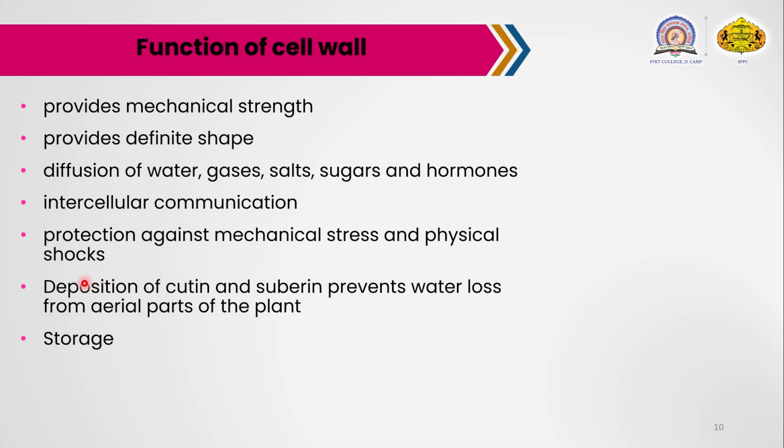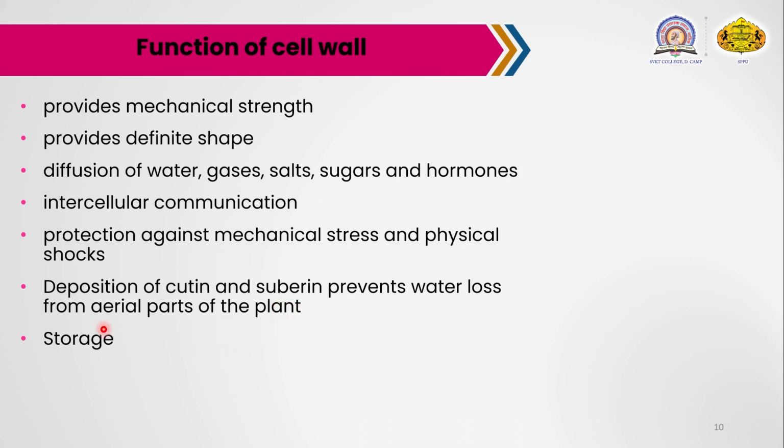Then the cell wall also acts as a site for deposition of cutin and suberin materials, which can prevent water loss from the aerial parts of the plants. That means such cutin and suberin materials are present in the cell wall, and these materials prevent water loss from the aerial parts of the plants, that means they reduce the transpiration rate. Transpiration means the loss of water from the aerial parts of the plants, and this loss of water is prevented by these two materials, cutin and suberin.